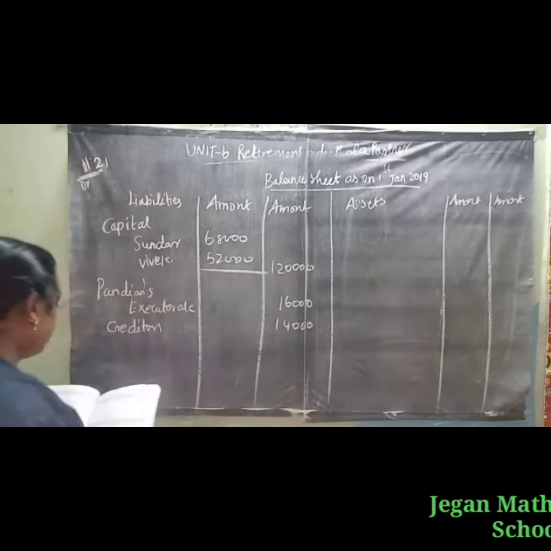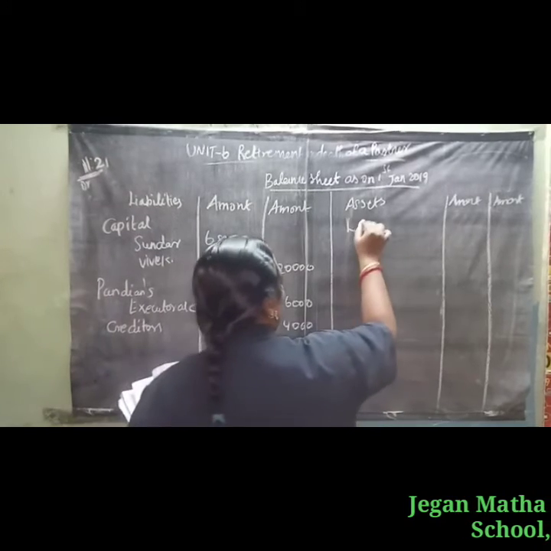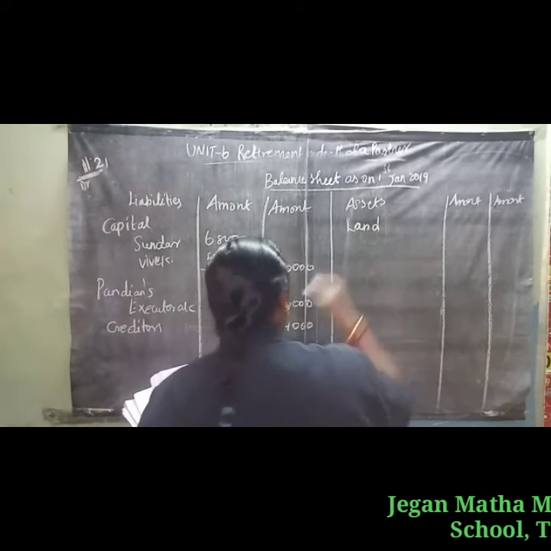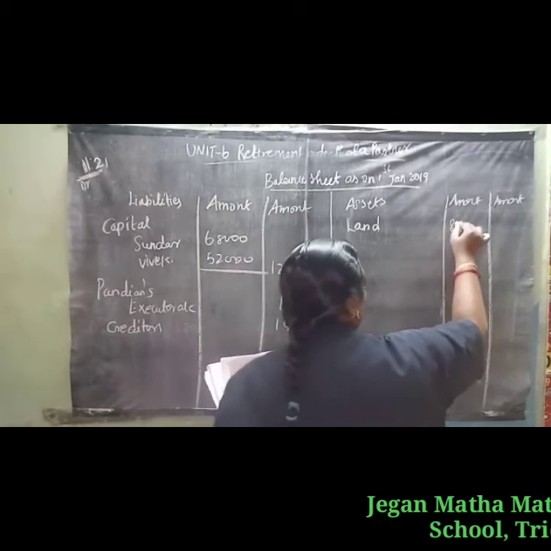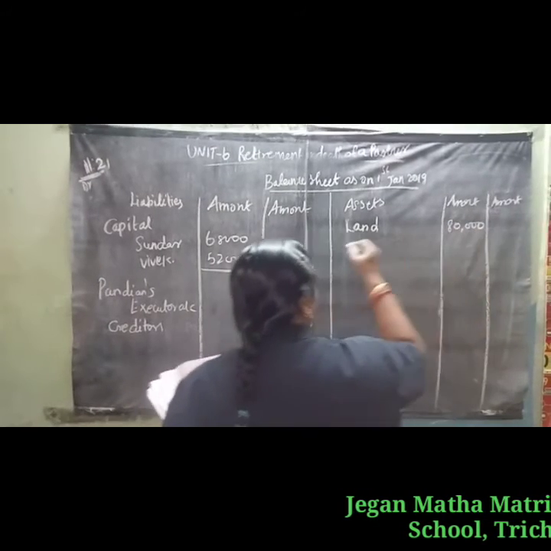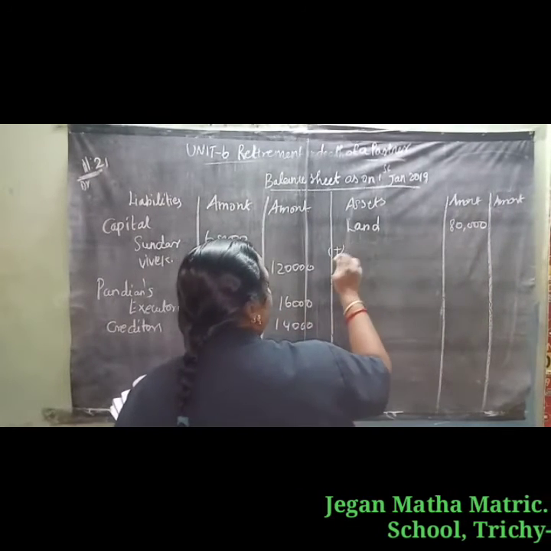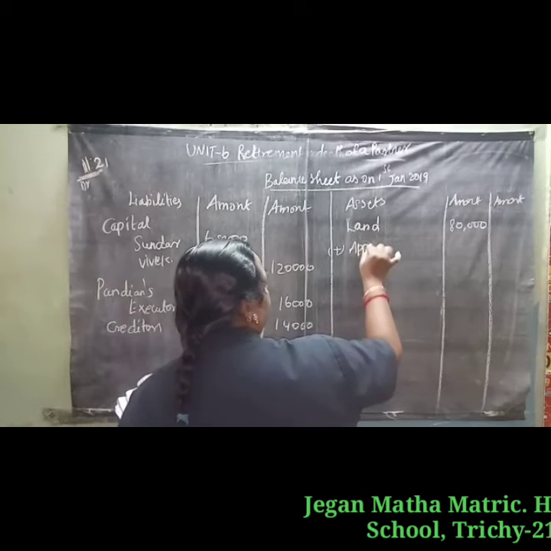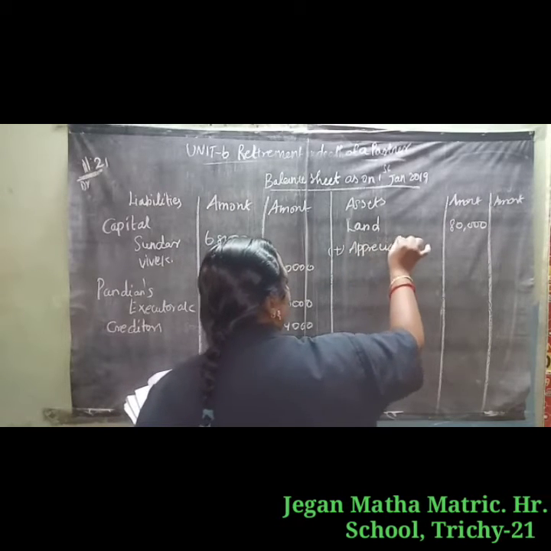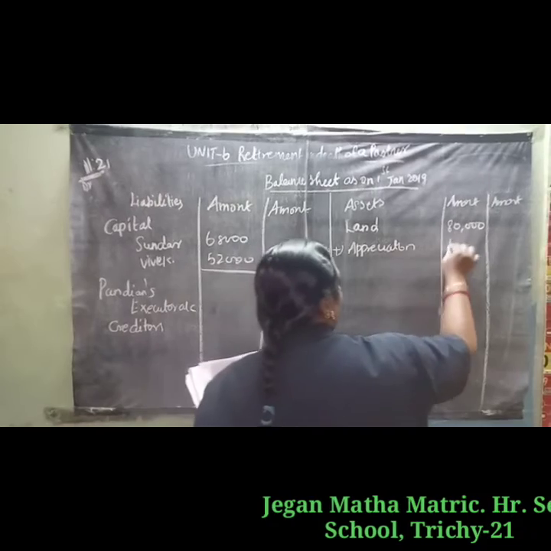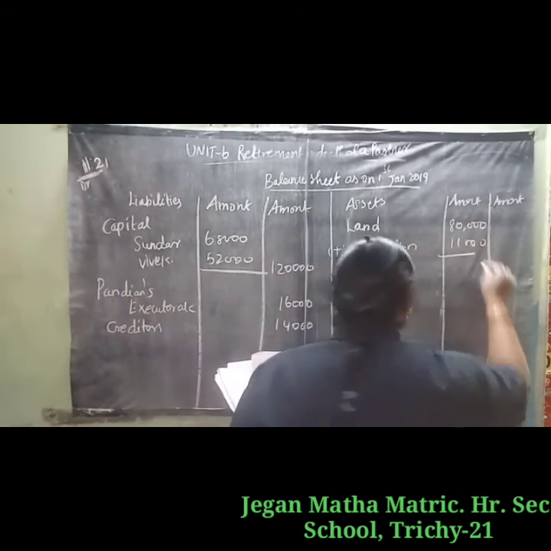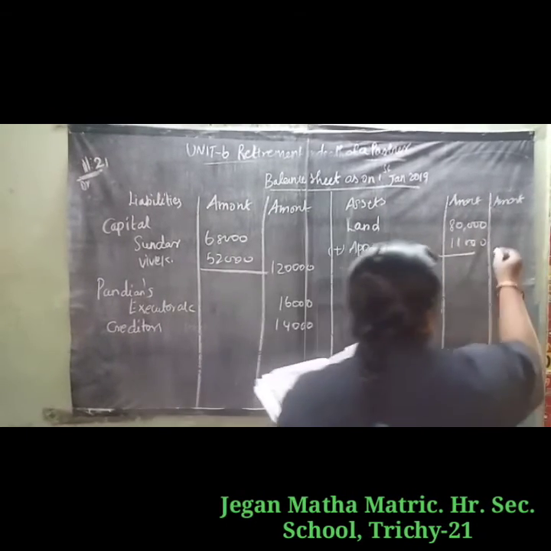Come to the asset side. First, land value appears in the balance sheet as 80,000. Add appreciation, since the value of the asset is increased: add appreciation 11,000. So total 91,000.